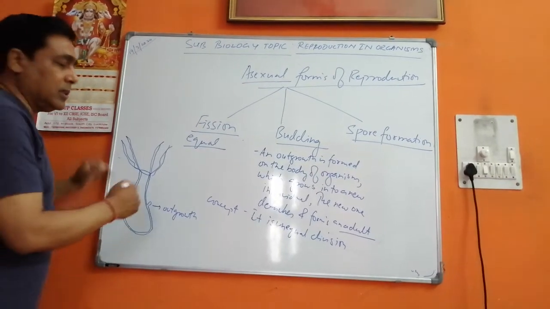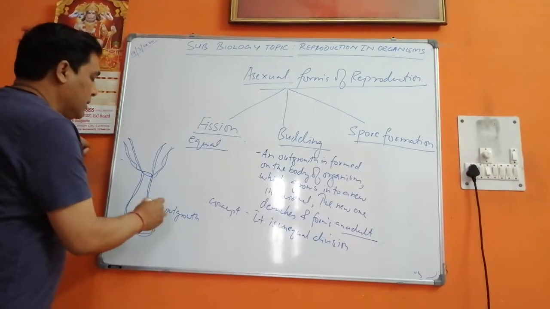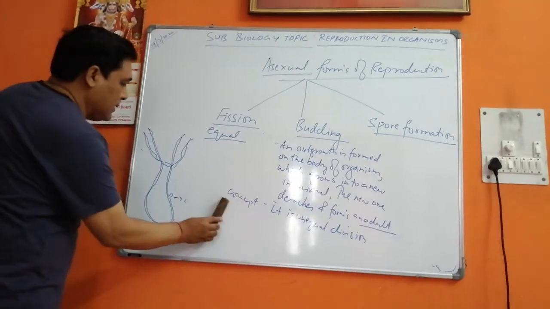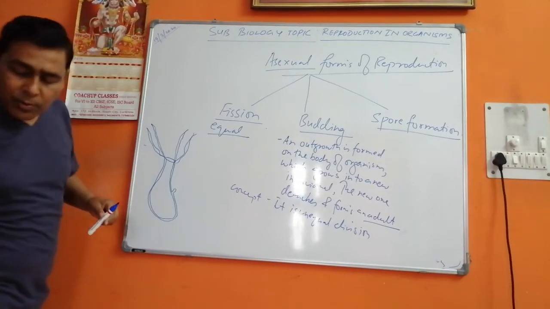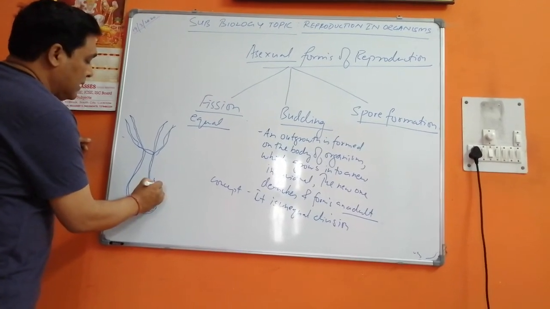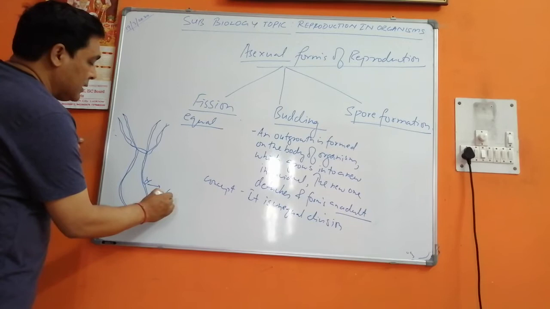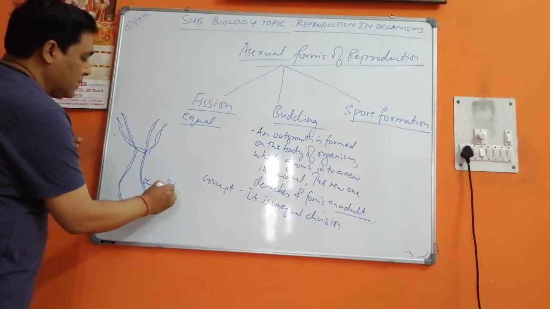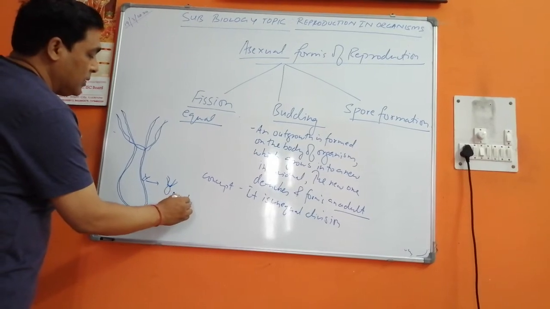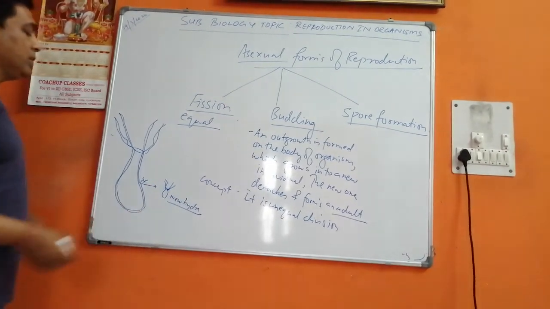And this outgrowth is going to grow again after some time. It will develop the tentacles and it will then detach from the body. So a new hydra is formed.